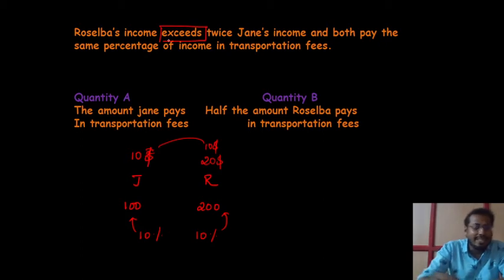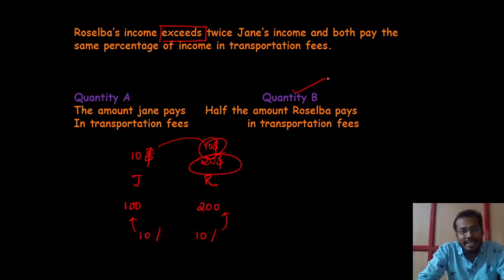I have seen most of the students make a mistake in this question. Roselba's income exceeds twice. That means not only twice, it is more than twice. More than twice means automatically it will be more than $10. So quantity B is the greatest one. So this is the first question.